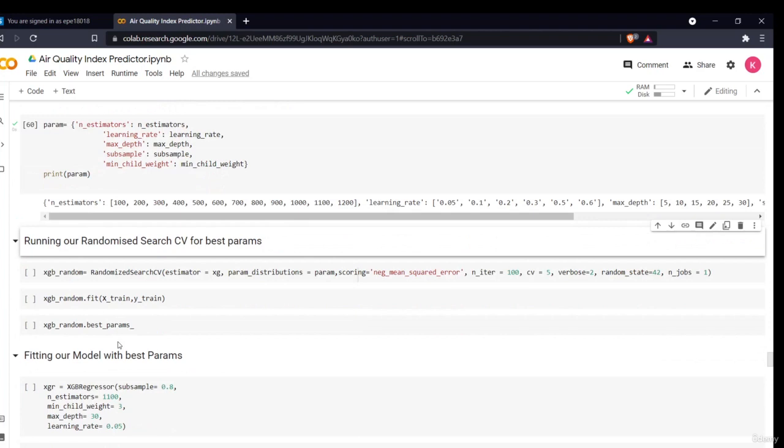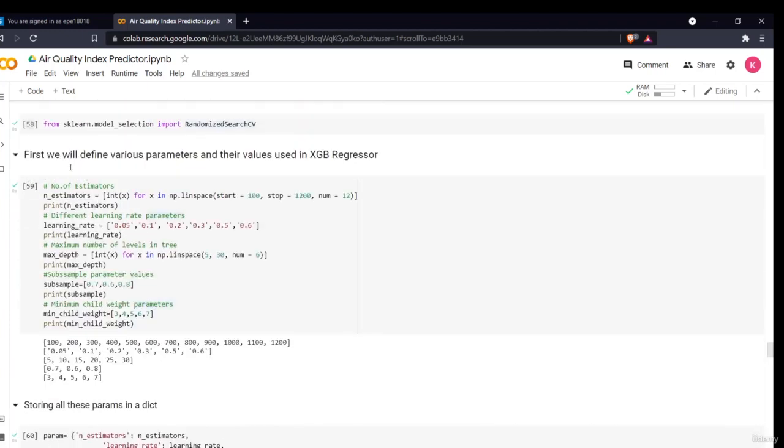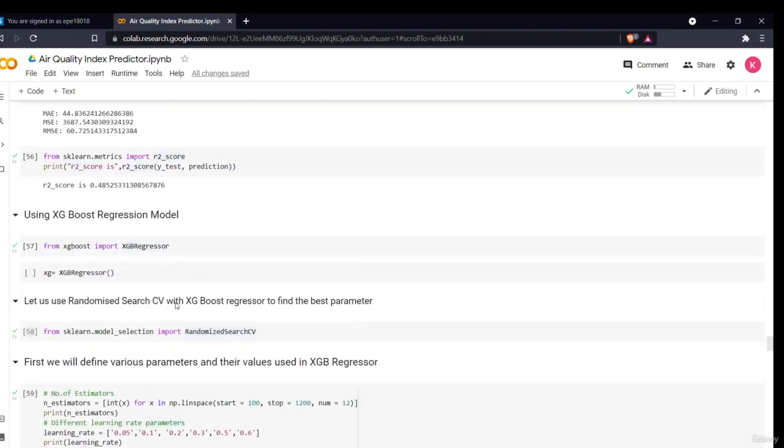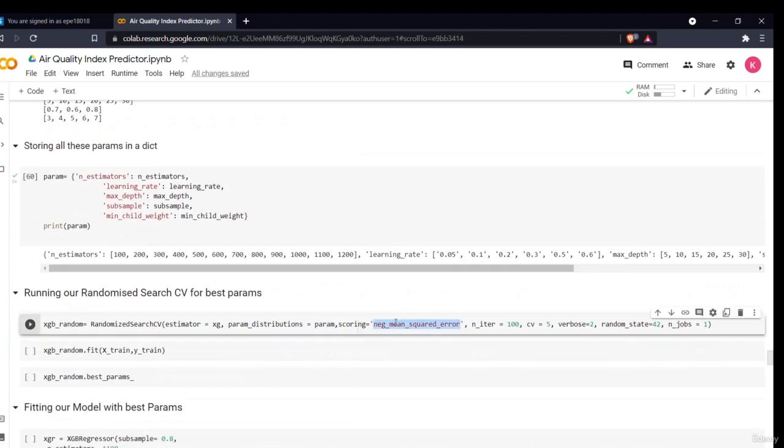Then I'm defining my random search model. It is using XGB random. I'm giving the estimator as XG, that is the XG regressor model I have defined here. I give the parameter distribution as param, these are all my defined parameters. And scoring is in mean square error, but I can also use R square. If I want to use R square, I can just simply take this and paste it here. It will provide me a better idea, because R square is very familiar, so we'll use the R square scoring.